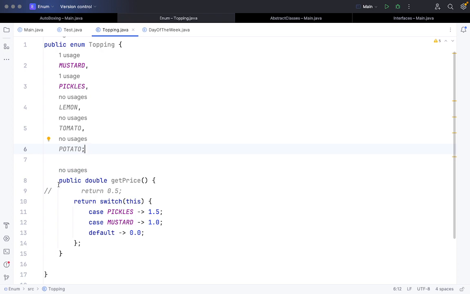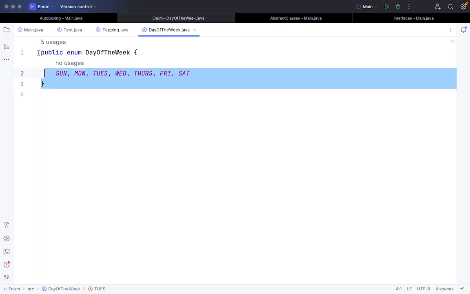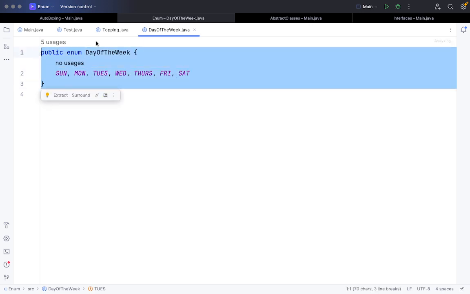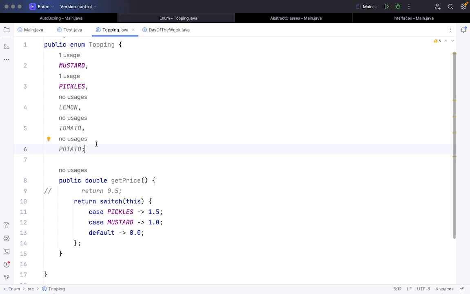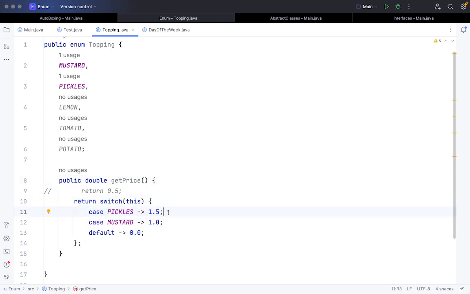Earlier, if you have seen DayOfWeek, we haven't used any semicolon there. But in Topping, since we have functions, we add a getPrice function, and we are returning via a switch case: for pickle and mustard we put a certain price, and for others it is 0.